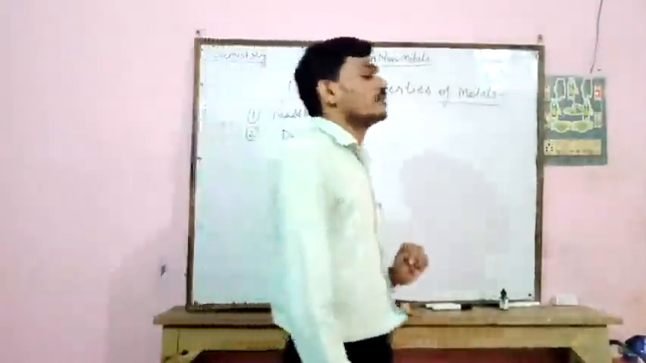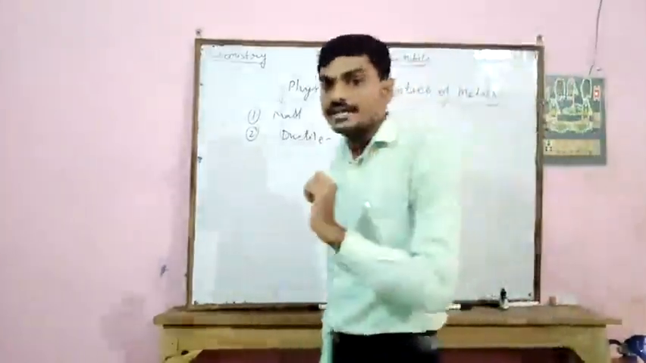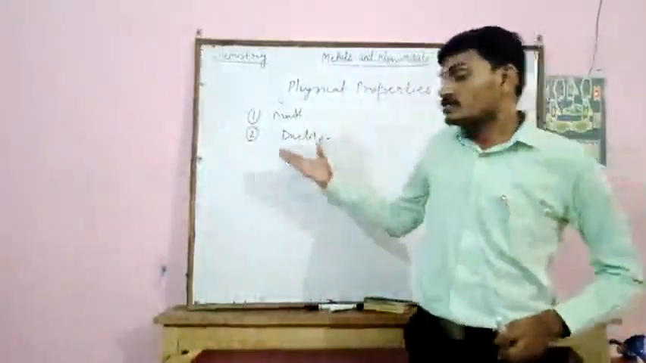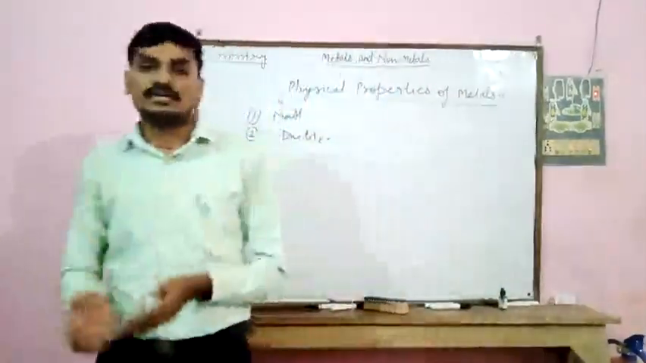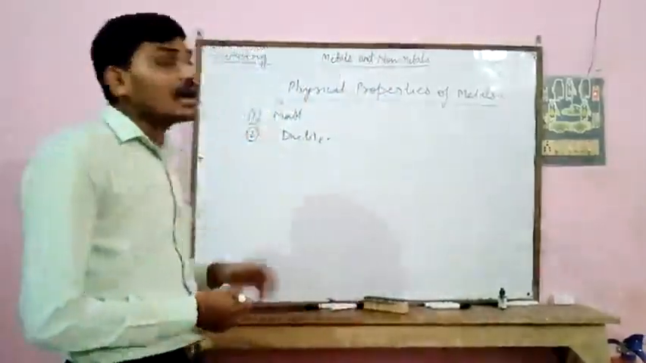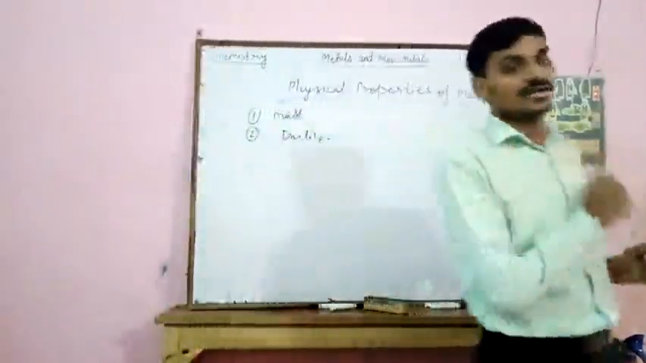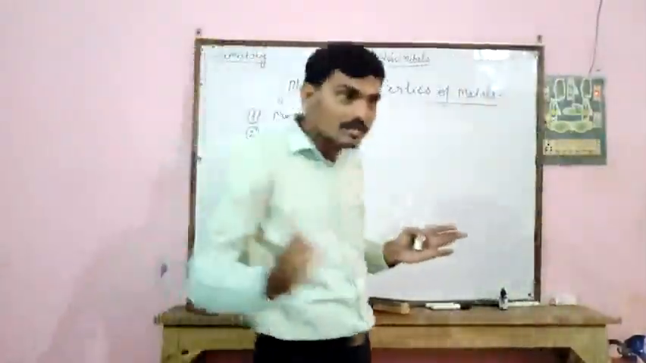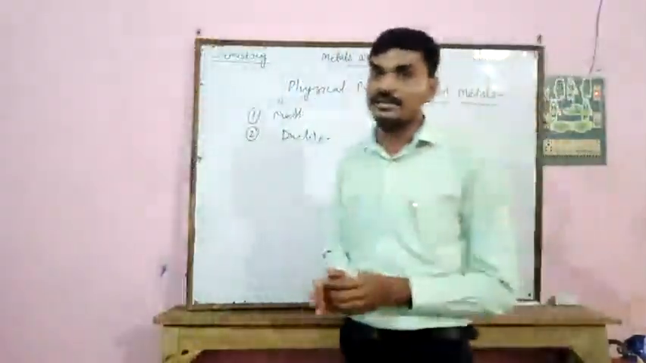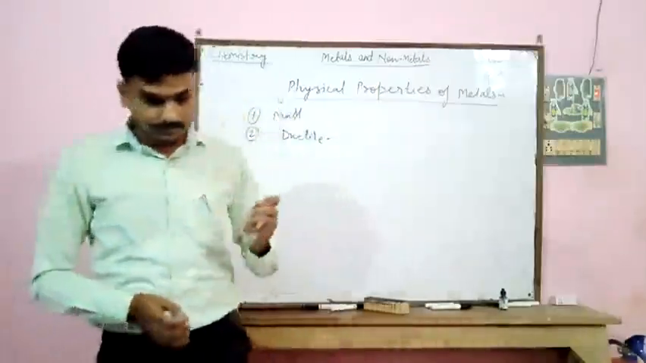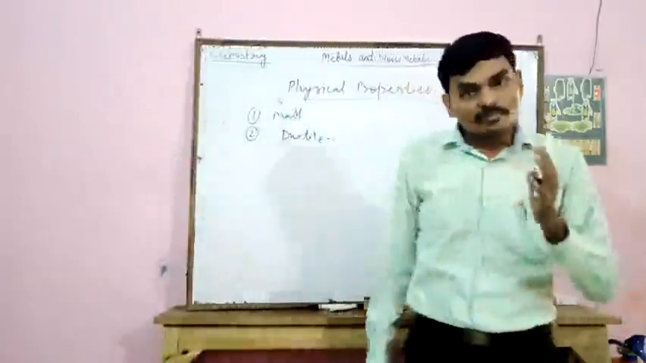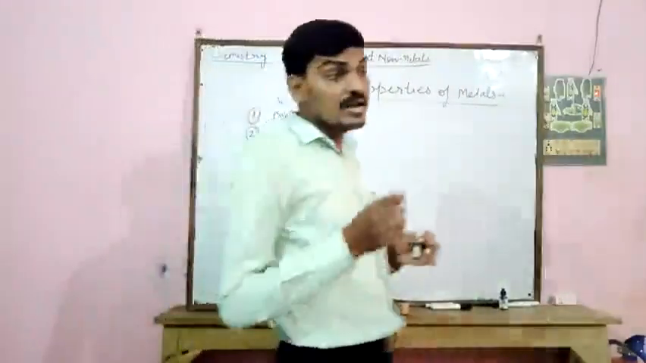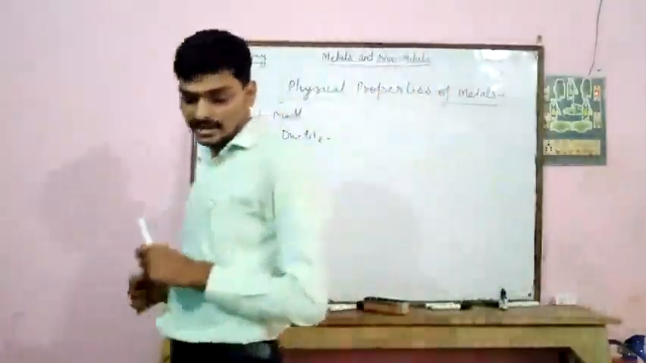This property is known as ductility, and the substance which possesses the ductility property is known as ductile. Now third one is metals are good conductors of heat and electricity, that is metals can conduct heat and electricity. This is the third property of metals. Silver is the best conductor of heat, whereas lead is the poorest conductor of heat.